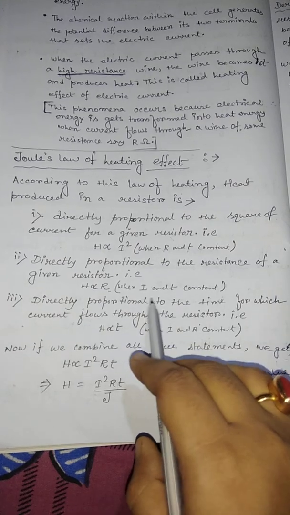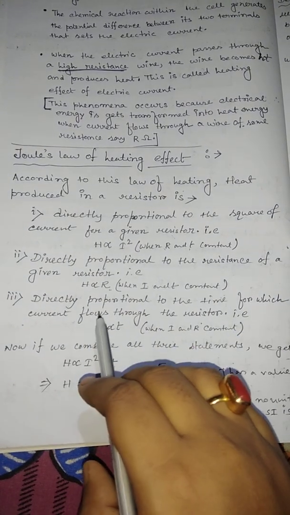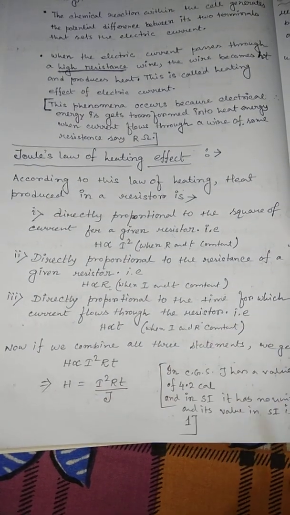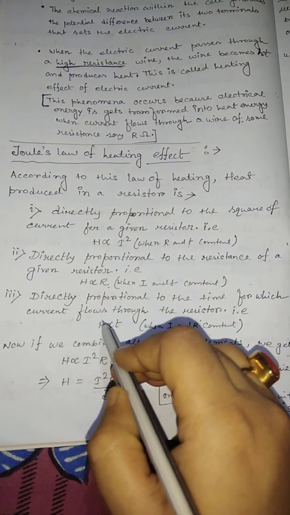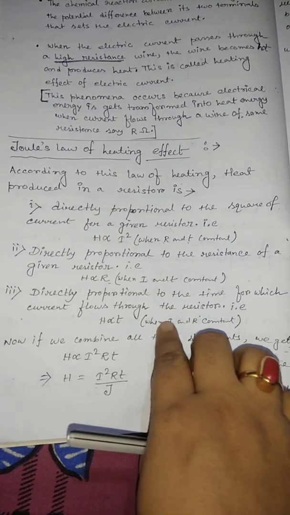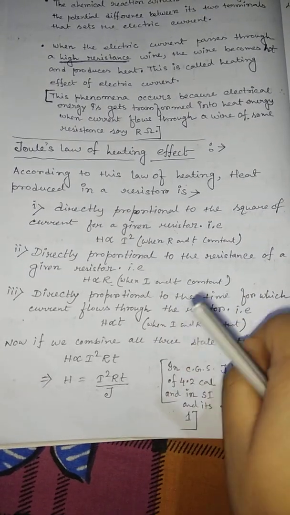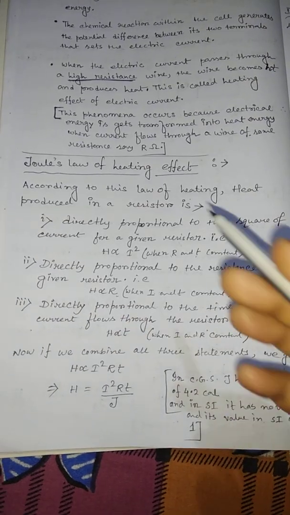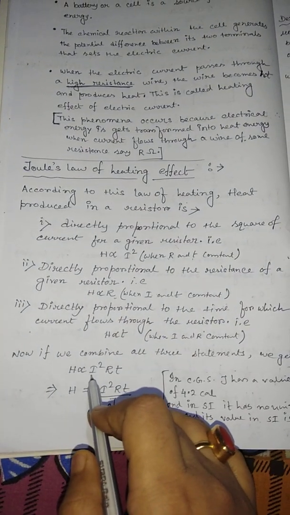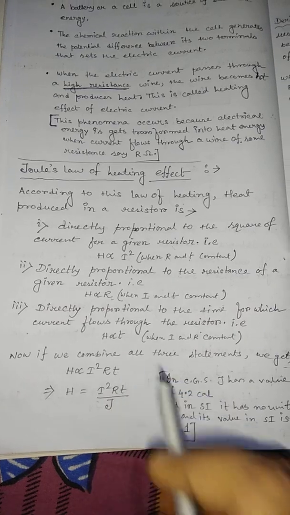Third, it is directly proportional to the time for which current flows through the resistor. The more time it takes, the more heat, but the condition is that I and R are constant. So if we combine these three statements, we get H proportional to I squared R T.